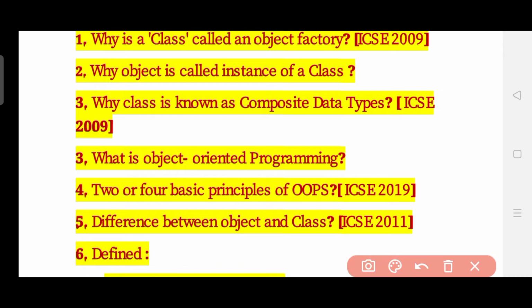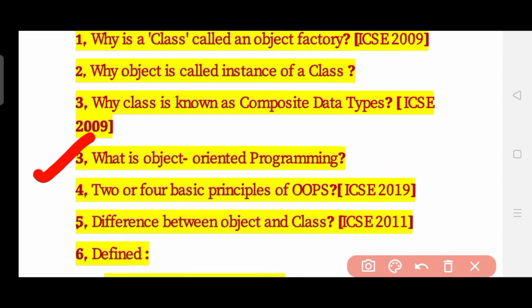The next question is: what is object oriented programming? This question has also not been asked in some year, but as Java is an object oriented programming language, I think you should know what object oriented programming is.